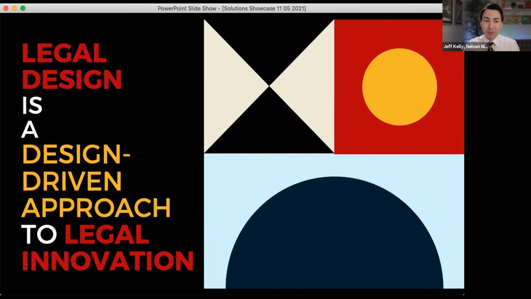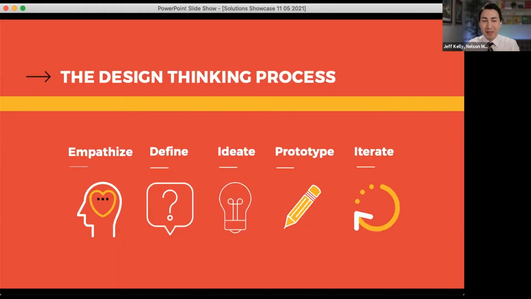So if we can move forward and walk you through the steps of this process, it starts pretty simple with empathize, right? That's simple, where you have to actually get in the shoes of someone else's problem, view things through their lens, and basically understand the problem before you really come up and define it.